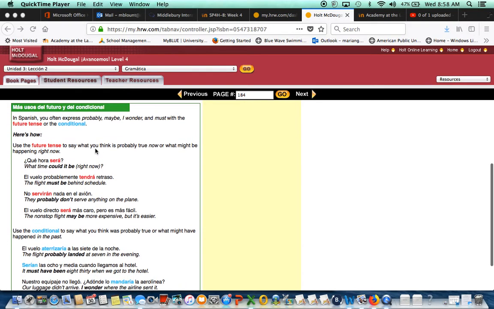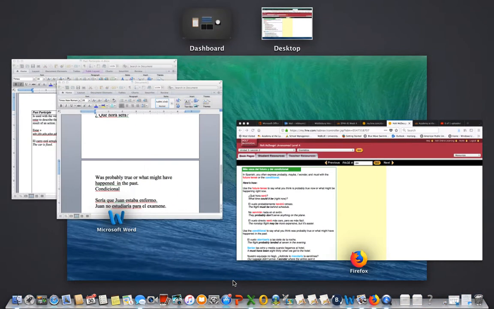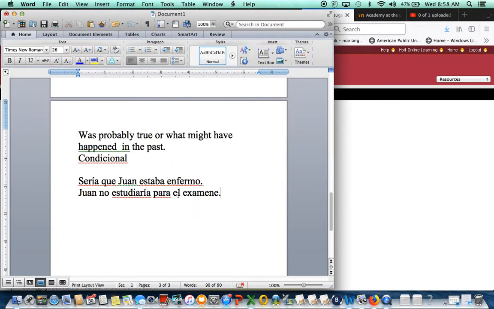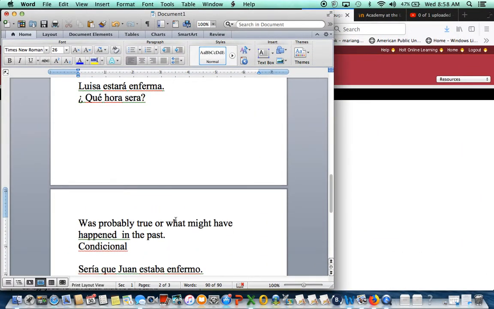Okay, so we already know how to conjugate in future tense, how to conjugate in conditional, and what the stem changes are for both of them. Now, this is about more uses of future and conditional. This is about when you are wondering what's going on, when you express probably or maybe, or wonder.